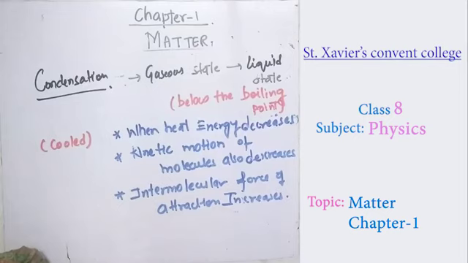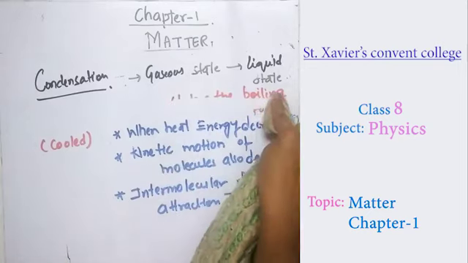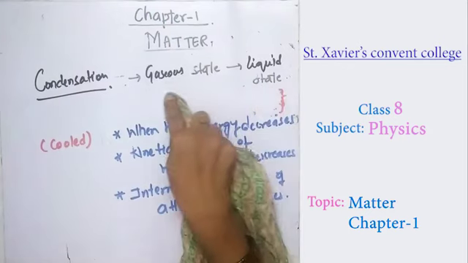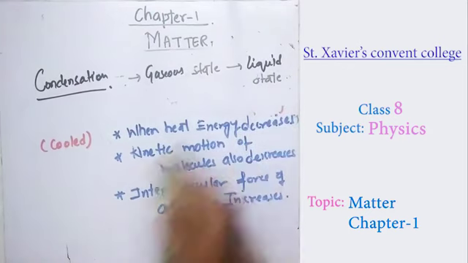Suppose you have taken boiling water in a pan. You put a plate or a cover lid over it and turn off the gas. After half an hour, just check the lid. There will be water droplets on the surface of the lid. That shows that the gaseous state changes into the liquid state.